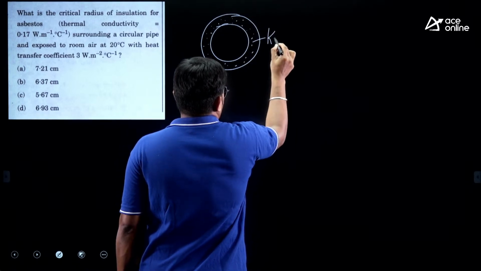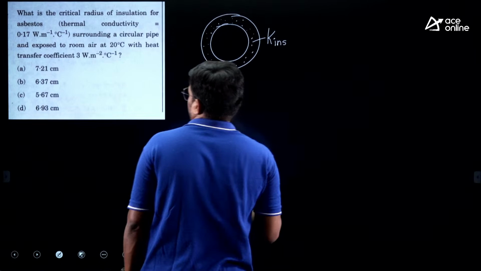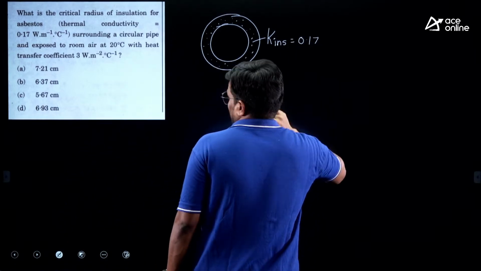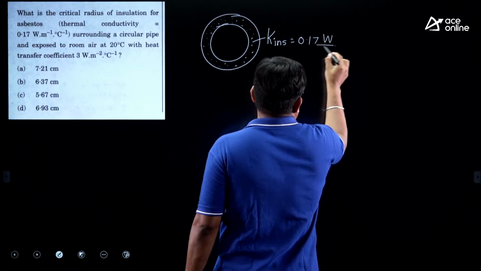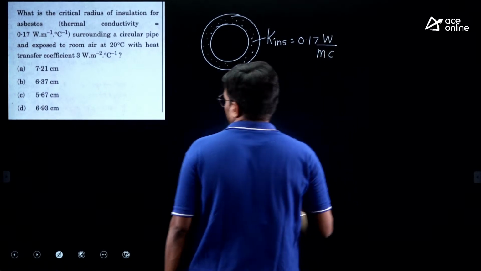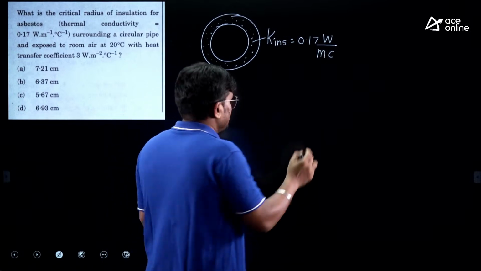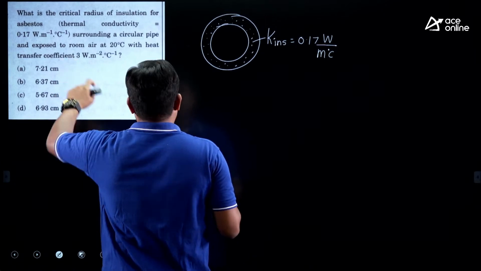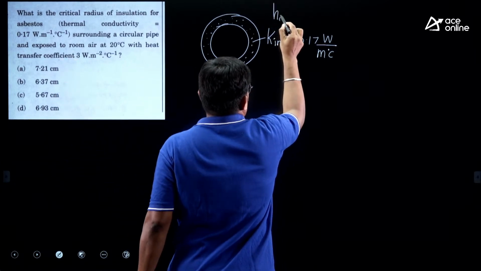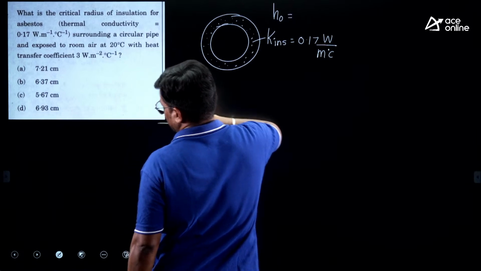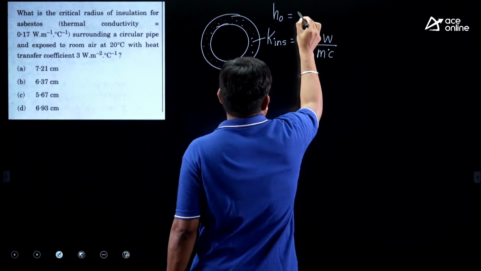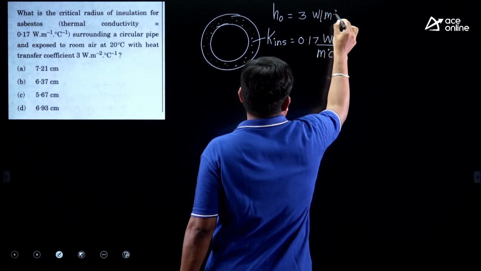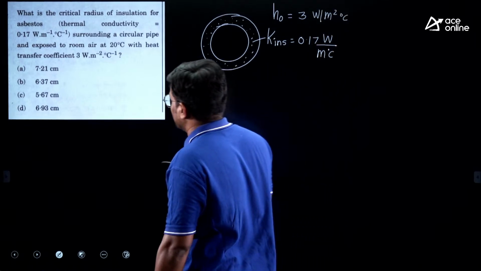K of insulation is 0.17 watt per meter degree Celsius. H outside is 3 watt per meter square degree Celsius. So this is the condition given.